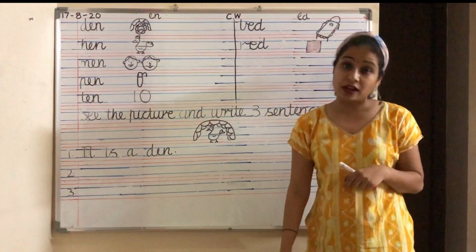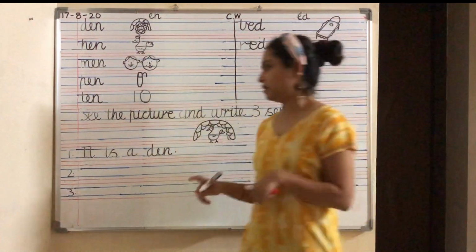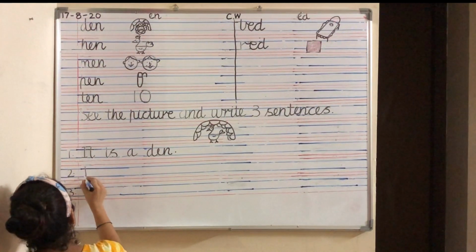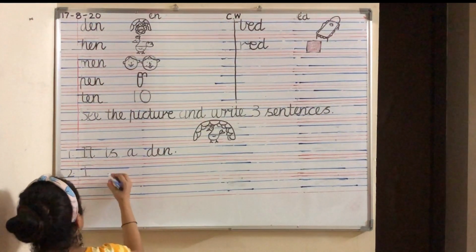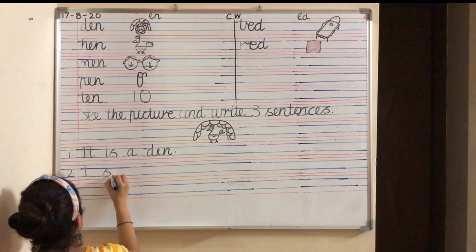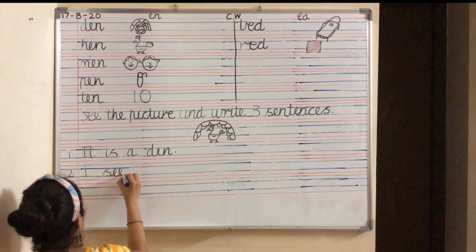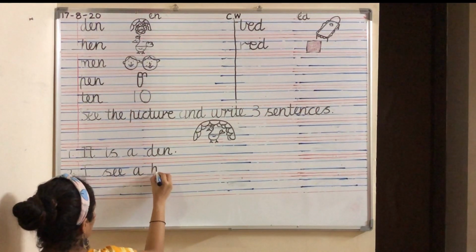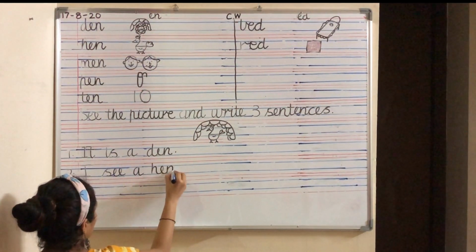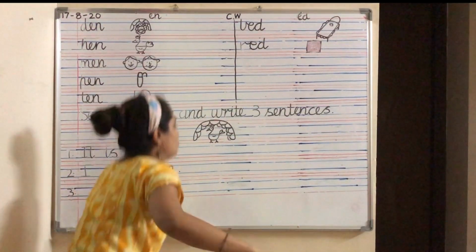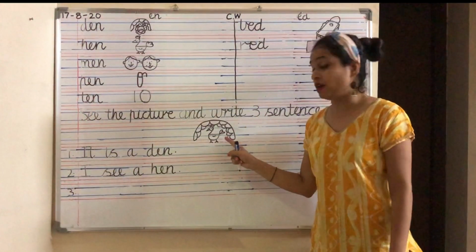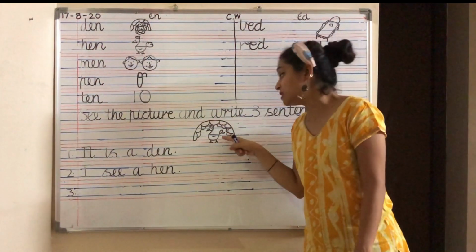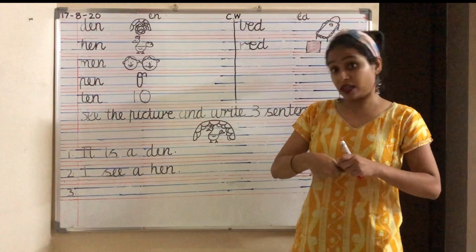Second sentence, you can write I see a hen. Come on, write. I see. S-E-E. I see a hen. H-E-N. See matlab dekhna. What do you see? You see a hen. Where is the hen? Hen is in the den. So we see a den and we see a hen. So the last sentence we can write.